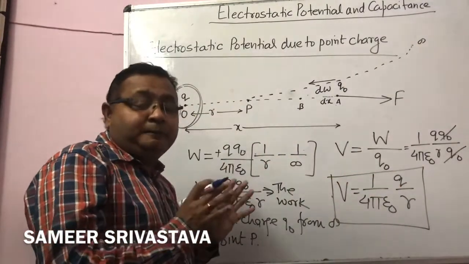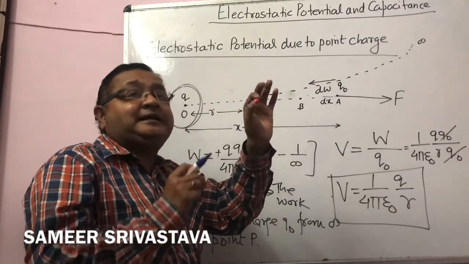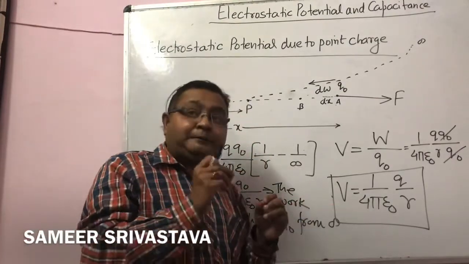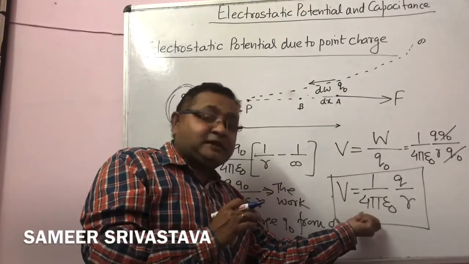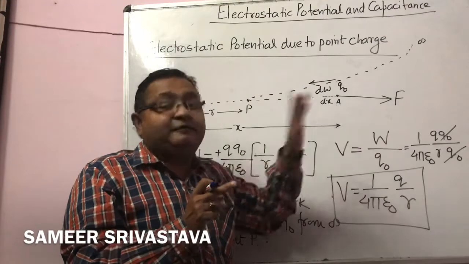So always remember, when the question says find the potential at that point due to the value of that charge, you apply this formula to find the potential at that point due to the given charge.